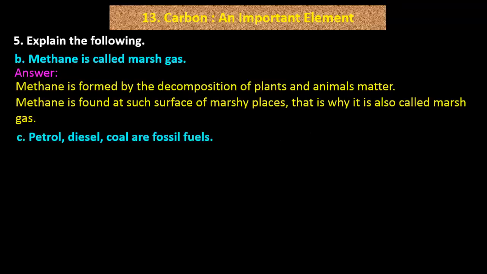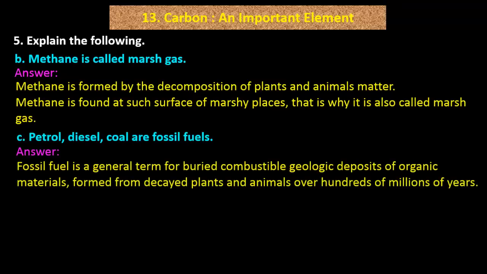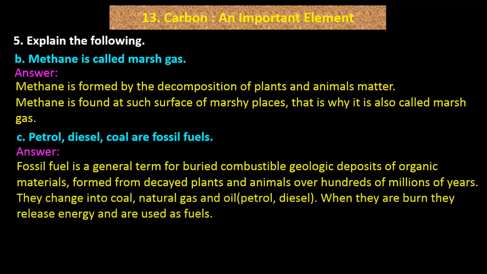C. Petrol, diesel, coal are fossil fuels. Answer. Fossil fuel is a general term for buried combustible geologic deposits of organic materials formed from decayed plants and animals over hundreds of millions of years. They change into coal, natural gas and oil like petrol, diesel. When they are burned, they release energy and are used as fuels. Hence, petrol, diesel, coal are fossil fuels.